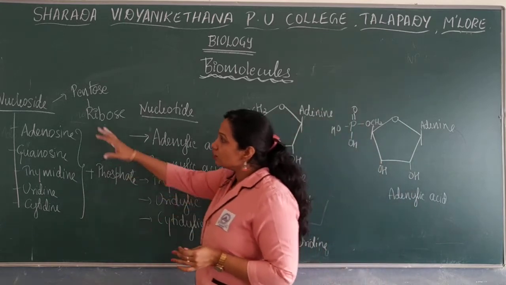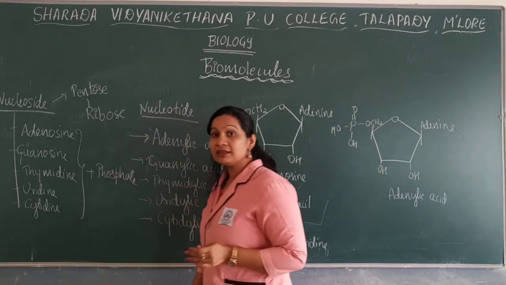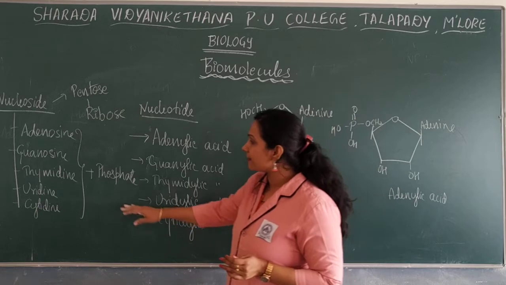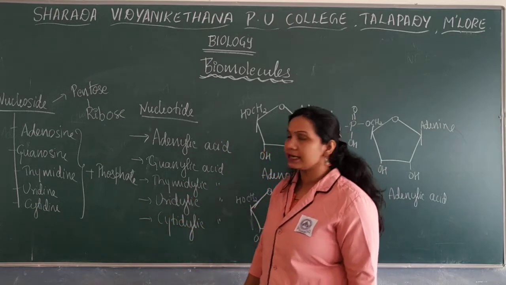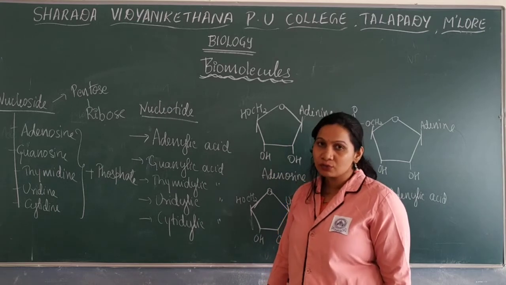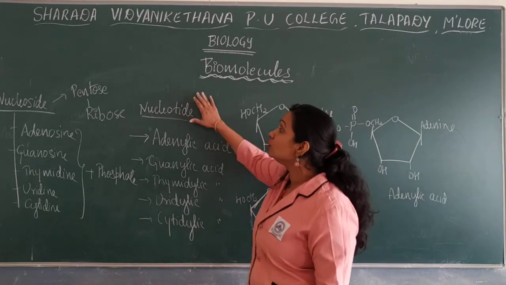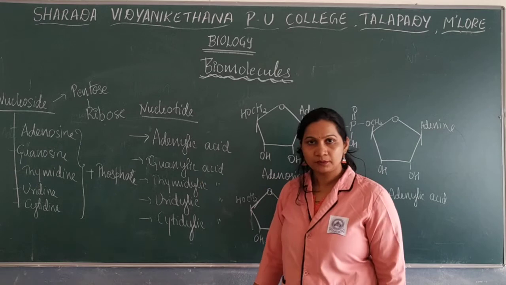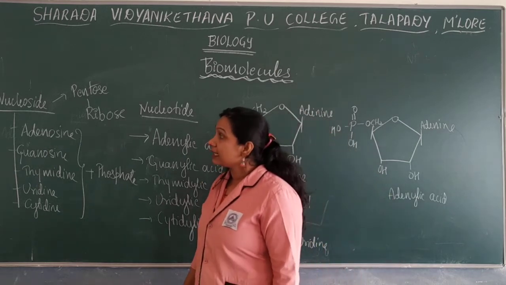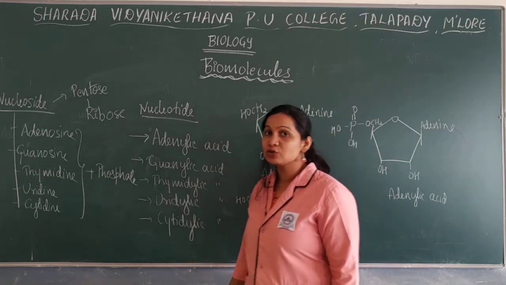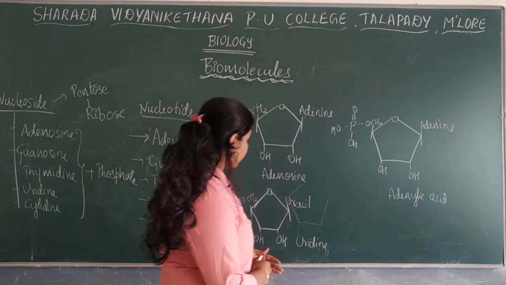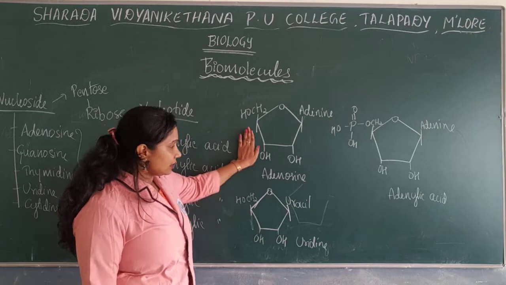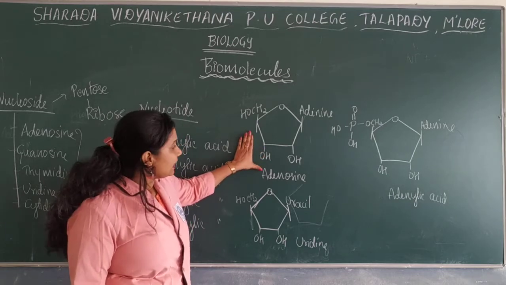Now this nucleoside combines with the phosphate group. Okay, so the nucleoside combines with the phosphate group and forms the nucleotide. So here you can see these are nucleosides.